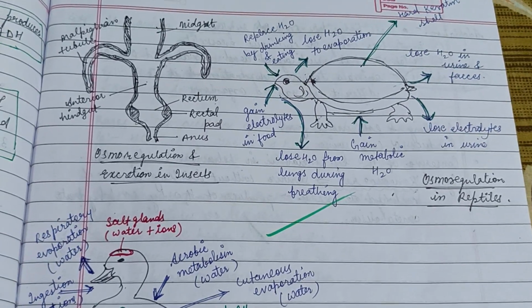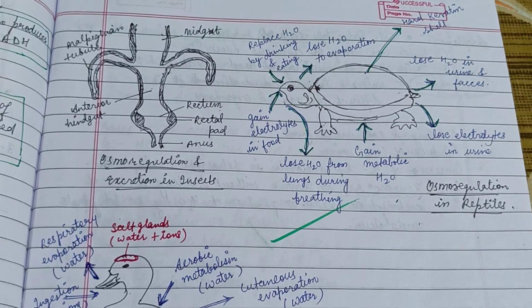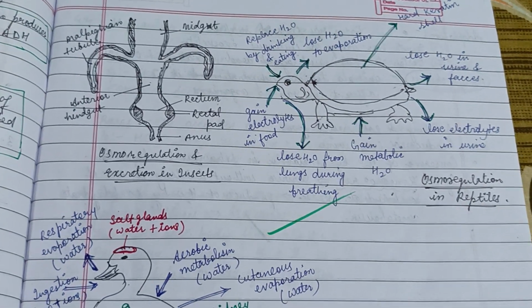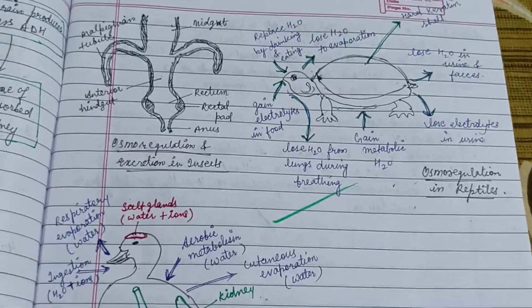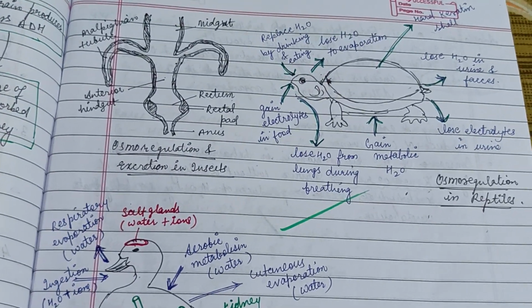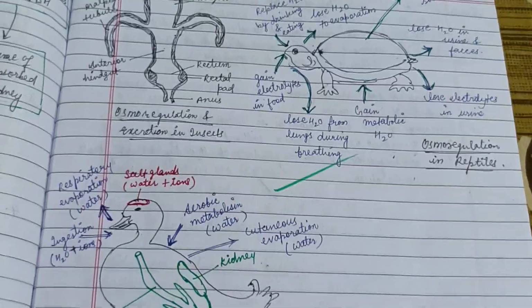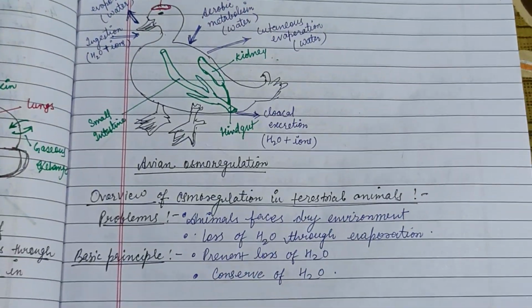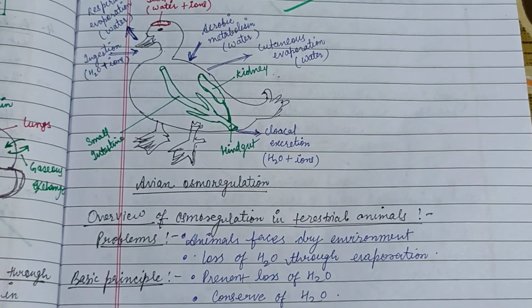So osmoregulation and excretion in insects occur with the help of the Malpighian tubules, which are 100 to 150 small, tiny, thread-like structures. Osmoregulation in reptiles and in birds is like this. An overview of osmoregulation in terrestrial animals.